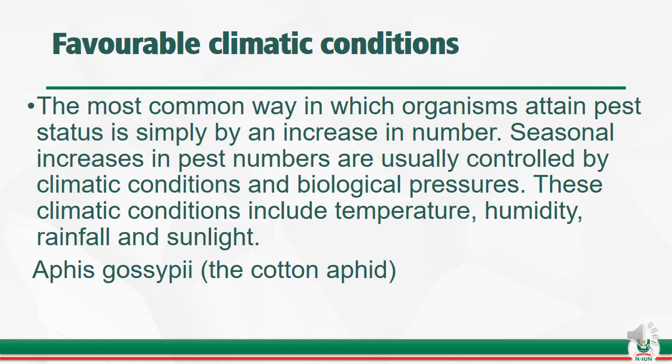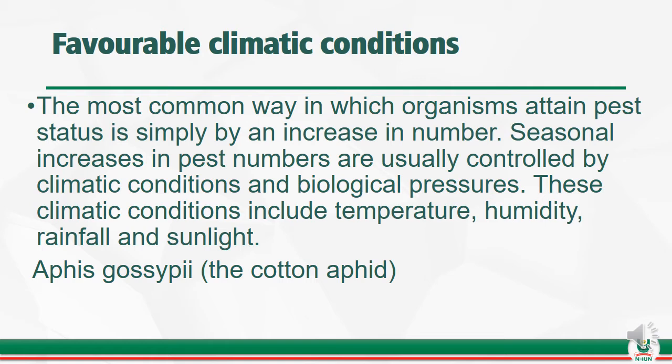Their breeding cycle becomes very active, and they just multiply. When the air is humid, then you have a lot of pests. That is why you normally have a lot of pests towards the south side of Nigeria than the north side, because of the humid climatic condition.